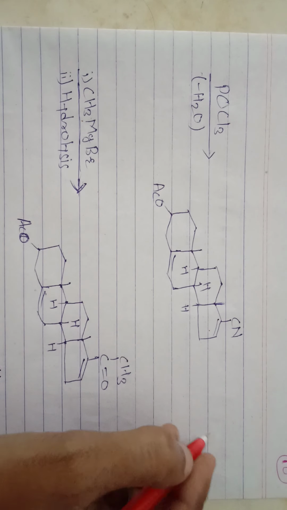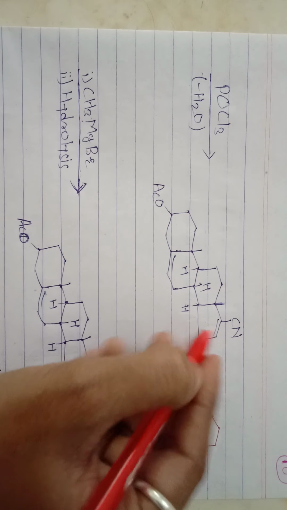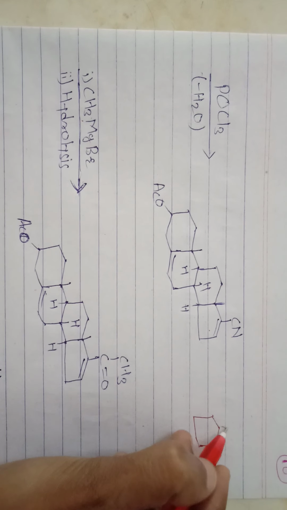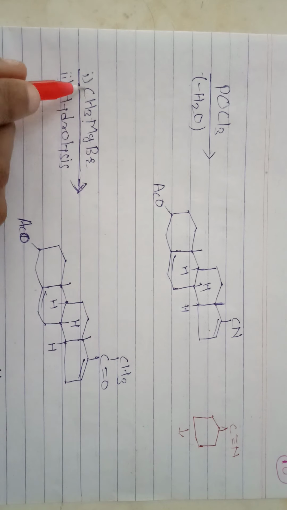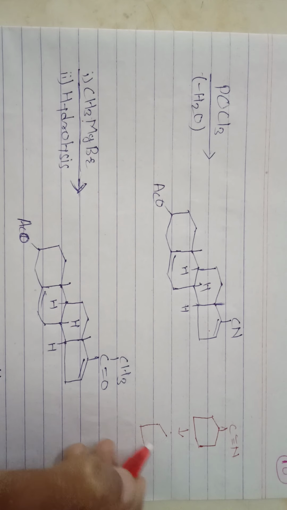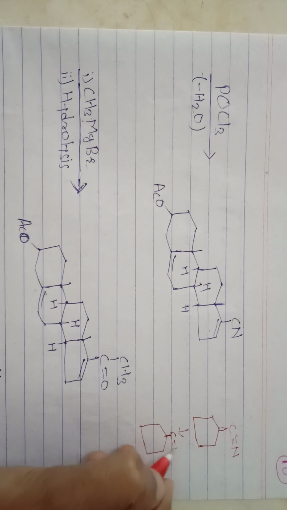Then the C triple bond N becomes C double bond N MgBr and CH3.